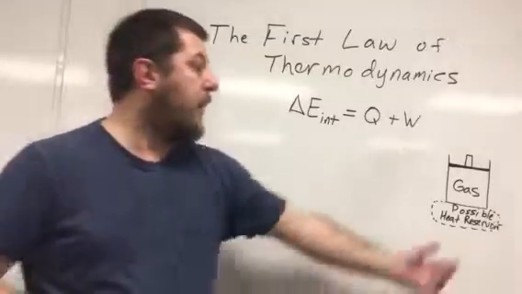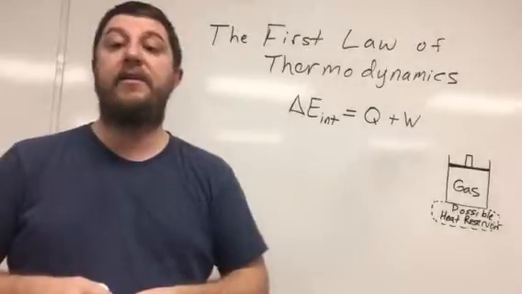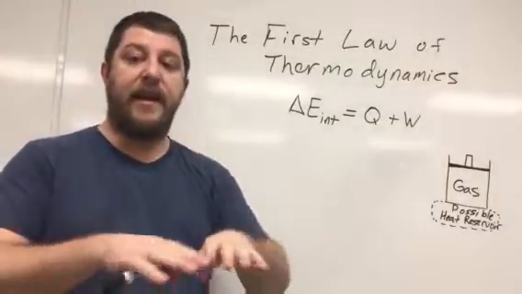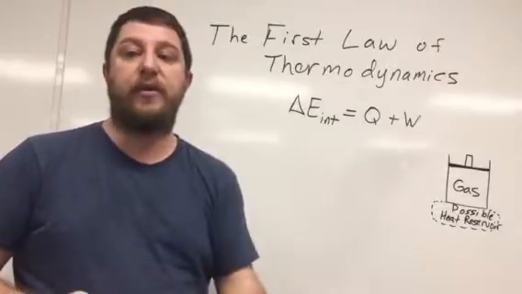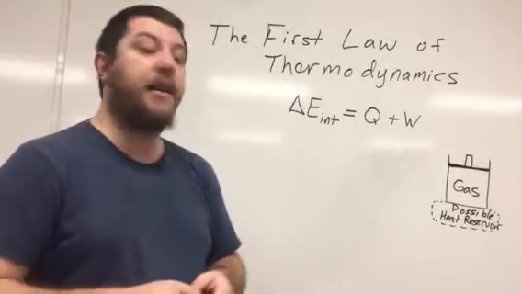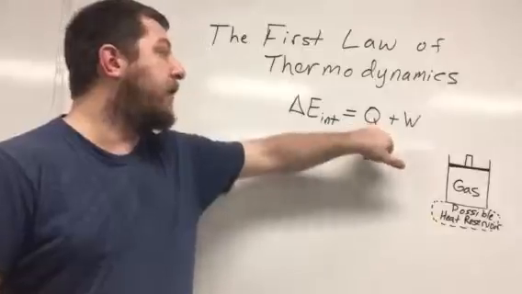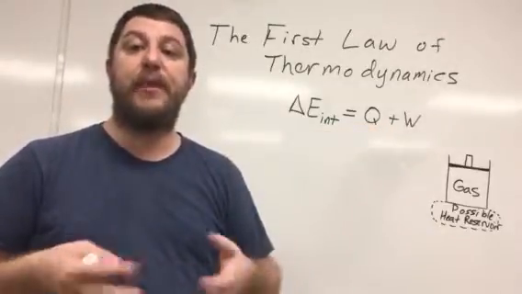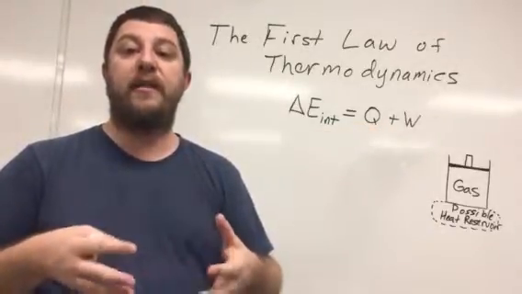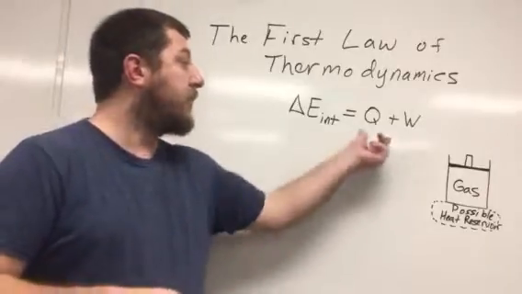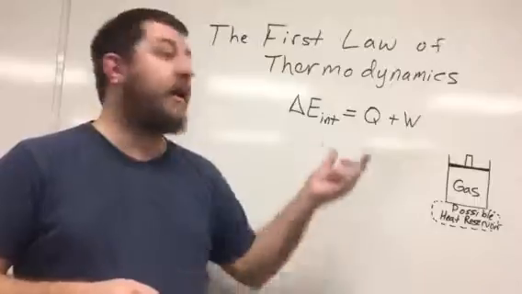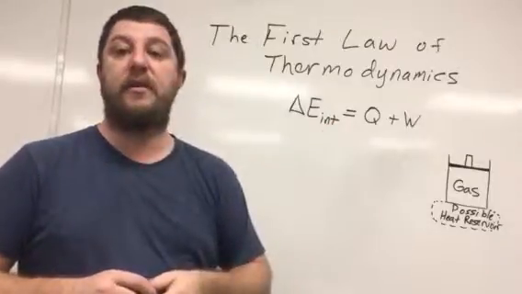Q is the amount of heat that we're either going to put into the system or take away from the system. Again, if I have a heat reservoir, say I have a vat of gas and I put it on a burner, then heat will transfer into the system if the canister is conductive. And if I put heat into the system, the average thermal energy of each individual molecule increases because their kinetic energy increases. So if their kinetic energy increases due to heat, then I will get an increase in the internal energy of the system.